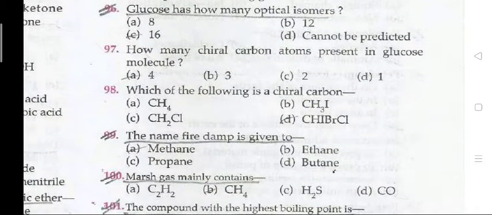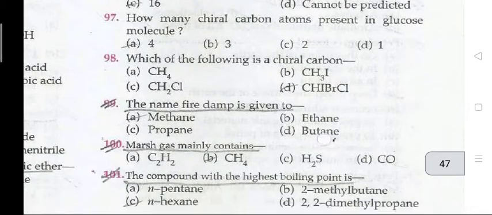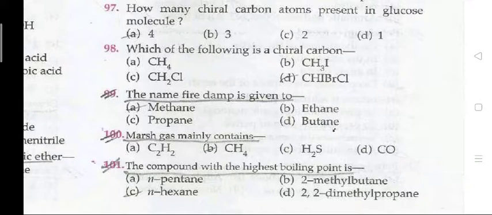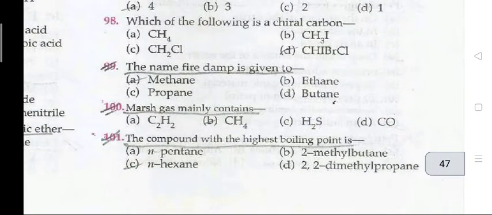Glucose has how many optical isomers? 16. How many chiral carbon atoms are present in a glucose molecule? 4. Which of the following is a chiral carbon? CHIBrCl. The name of fire damp is given to methane.